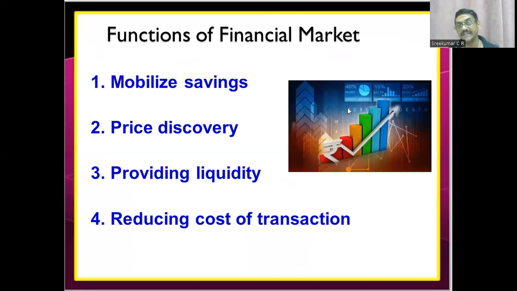Okay, so these are the major functions, children: channelizing the savings from households to industry or business. That is called financial intermediation. This is done with the help of banks or any other financial institution. Price discovery means you should understand that because of the forces of supply and demand of a particular financial asset, the price will be fixed.